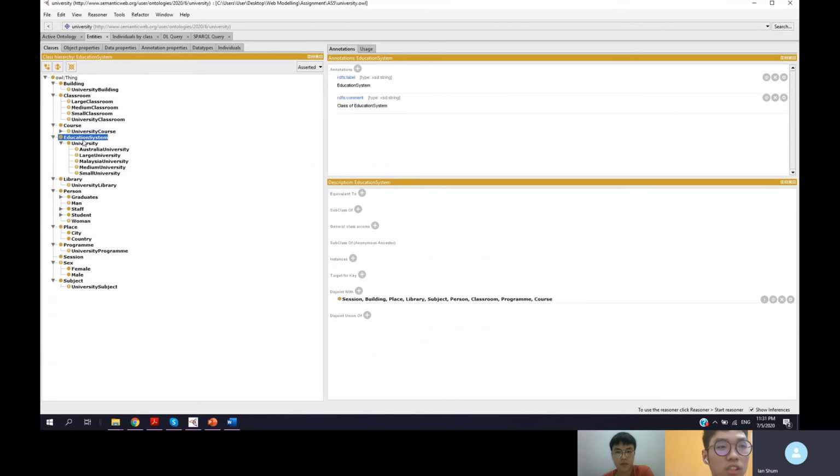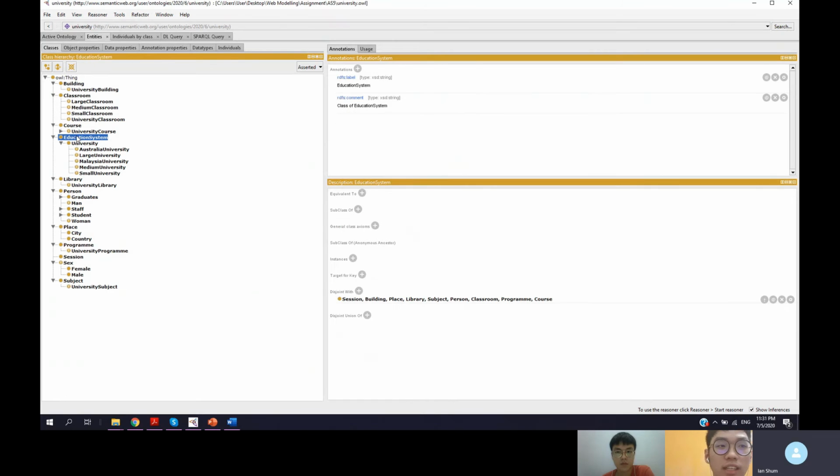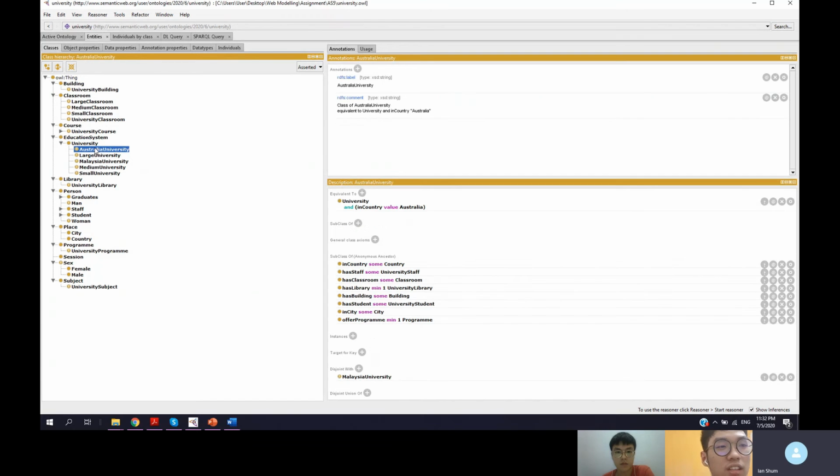Then we have the education system. Although our main domain is university, we included the education system inside because we just want to be as flexible as we can. Maybe we can add high school, but for now we are discussing university, so we will talk about university first.